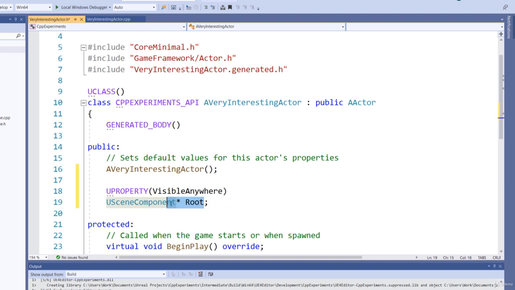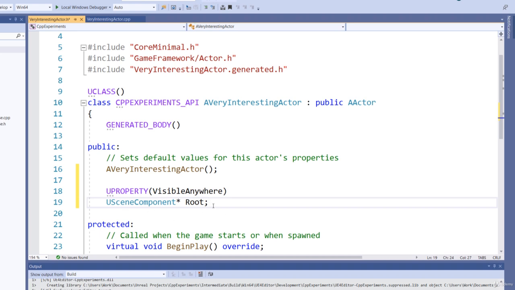So here we have this, and this is a pointer. So we don't want to edit the pointer. As we'll see in the next video, you can if you want to set defaults that way, but we want this to be visible anywhere. Then basically the component will be visible and we'll still be able to edit what is available on that component, even though this is not EditAnywhere.